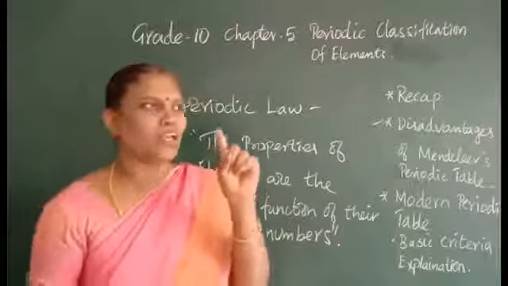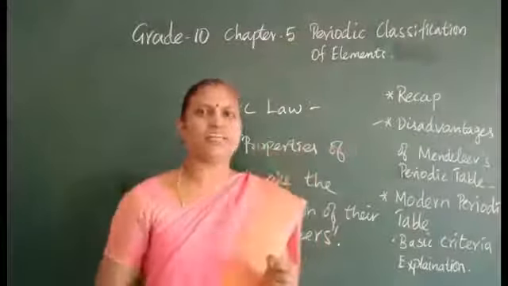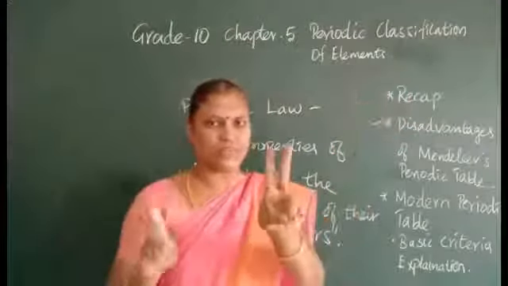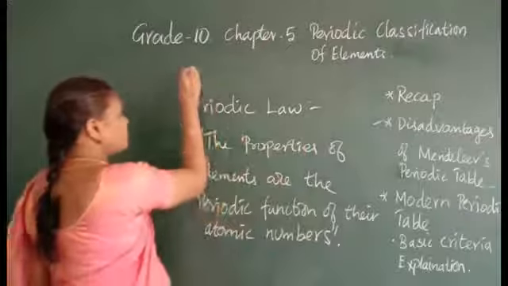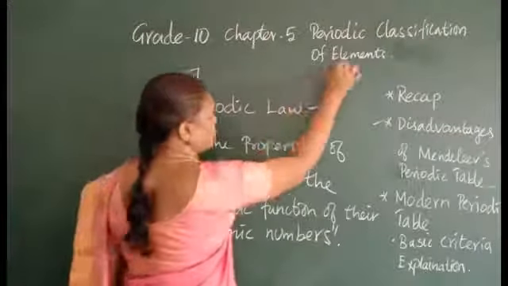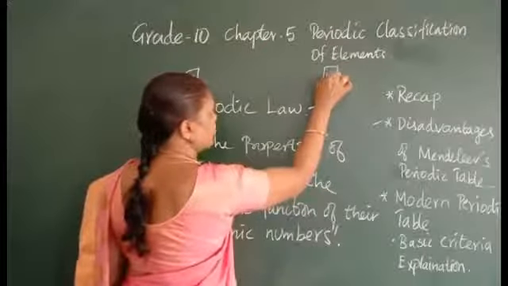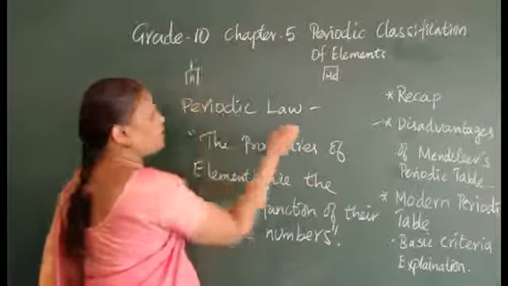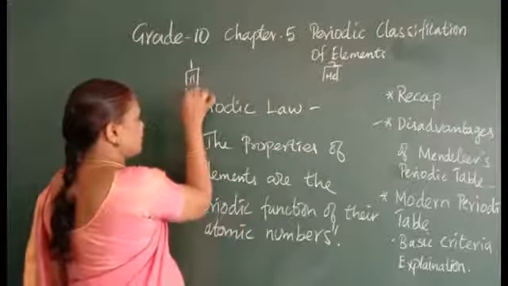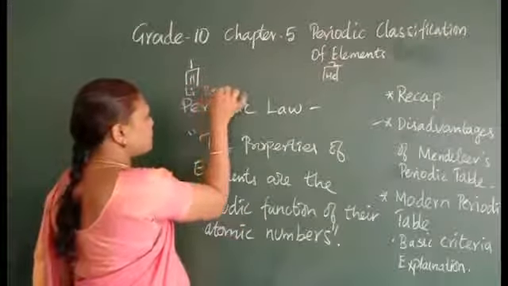When you see the tabular column, you can see the first element in the first period. Horizontally, only 2 elements will be there. Hydrogen here, and on this side, the 18th group, helium. So atomic number 1, and here it is 2. The next one is 3, lithium, beryllium.